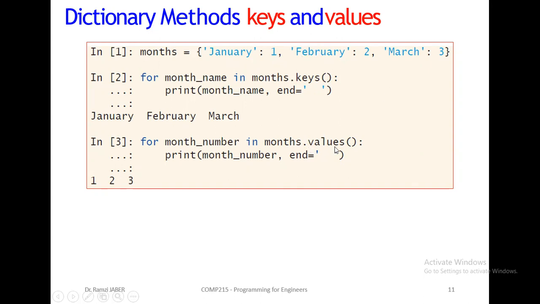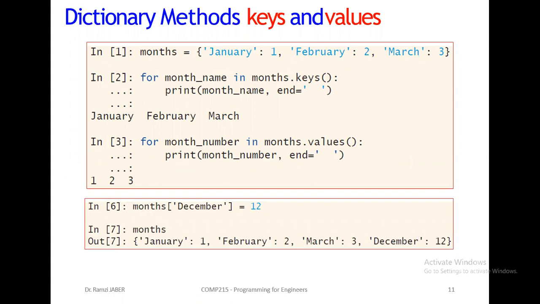In dot values, we take out only the values of each pair: 1, 2, 3. You got the idea? Any question here? Yes, sir. Perfect. Of course, you will get many examples on that with Mr. Hadi in your lab. Don't worry about that.